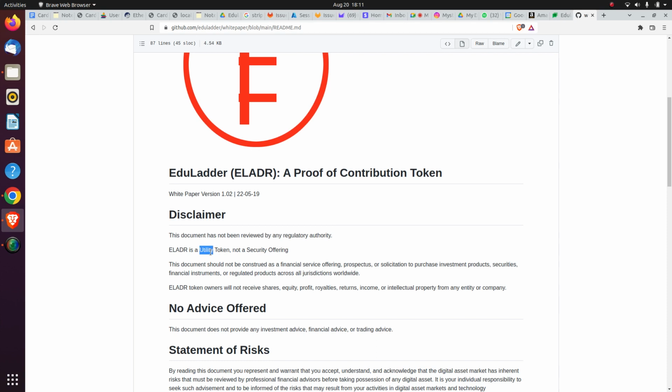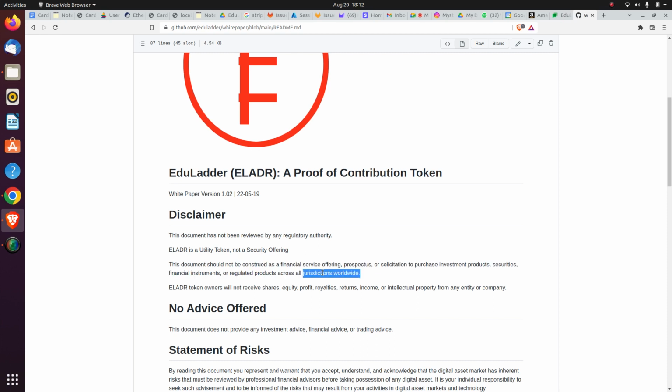All other kinds of tokens like Shiba Inu or any kind of shit coins don't have a secondary utility which allows them to be spent somewhere else. So these kinds of tokens become obsolete at a certain point of time. But in the case of eladr, as long as the main website exists and there are community members, this token has a utility, and this sets it apart from other tokens.